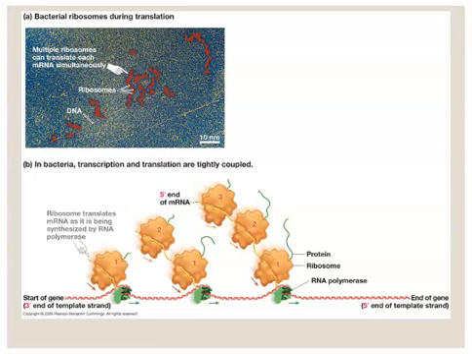On this slide at the bottom, you can see a drawing of this concurrent process of transcription and translation in a prokaryotic cell. If you recall, this simultaneous transcription and translation produces what are called polyribosomes in the cell.